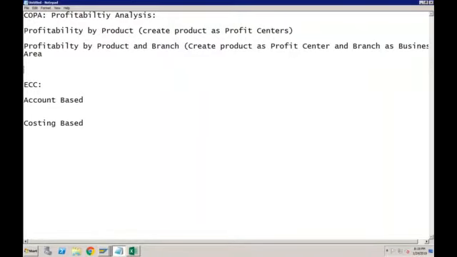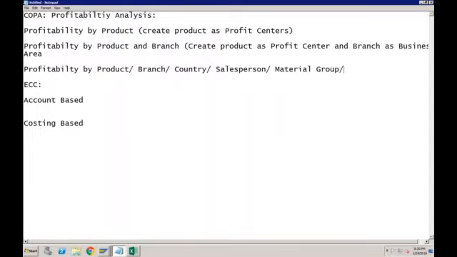Again, if the customer is saying, I want the profitability by product, branch, division, or maybe market segment, so it's country-wise. So product, branch, country, salesperson, material group, anything, etc. Okay, so there can be n number of dimensions that the customer wants the profitability in.